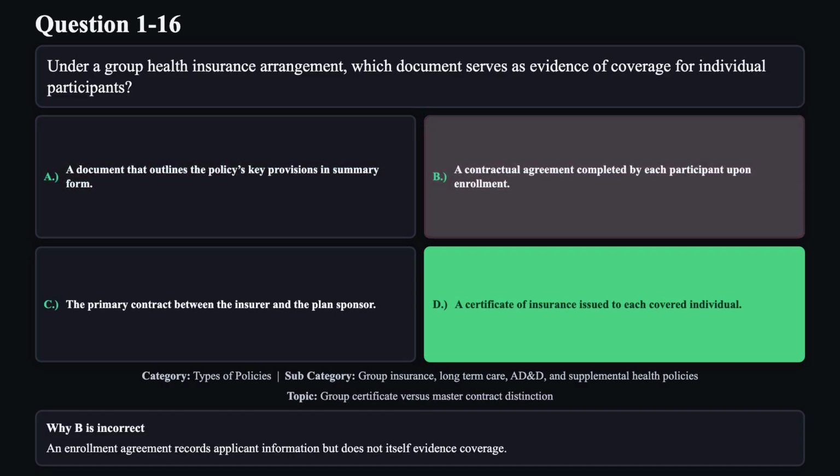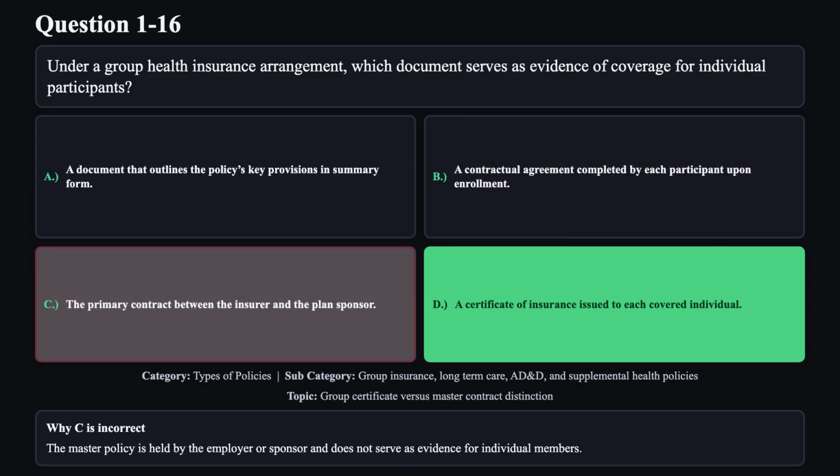Reason B is not correct. An enrollment agreement records applicant information but does not itself evidence coverage. Reason C is not correct. The master policy is held by the employer or sponsor and does not serve as evidence for individual members.